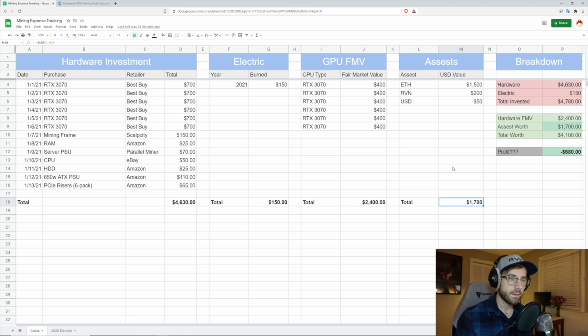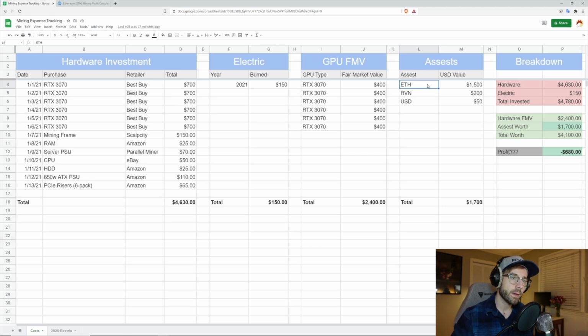Now, something you got to take into account here is that the value of any cryptocurrencies that you add here is going to change. When you sell it to USD, it's locked, right? So this will stay $50. But maybe Ethereum drops off a cliff and the value in USD of the Ethereum you have is much lower. And you'll see how that impacts the breakdown when we get there in a second.